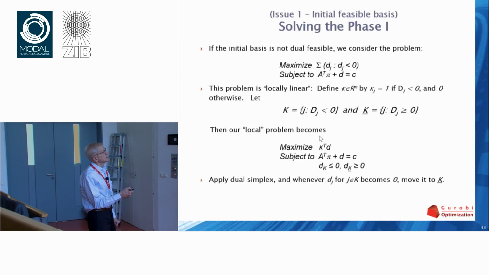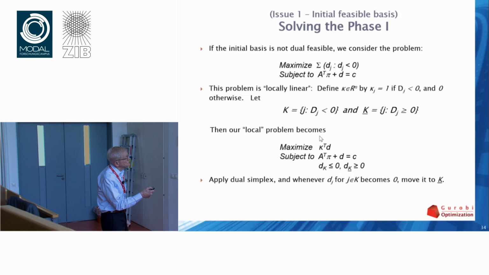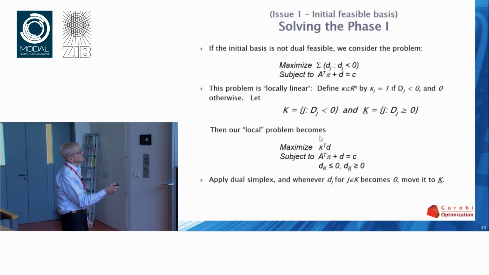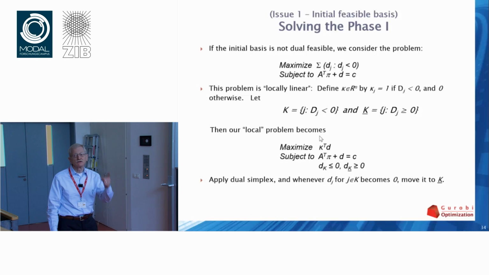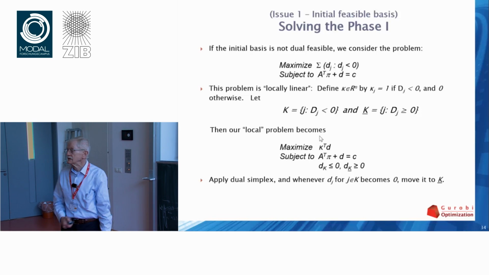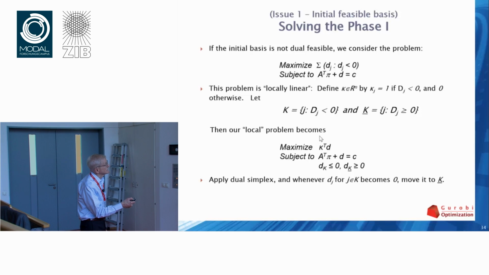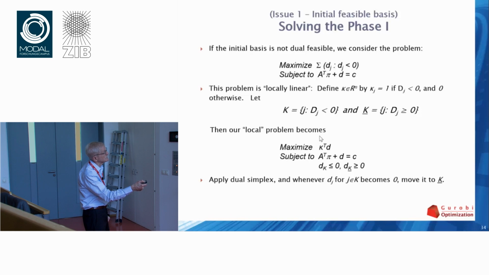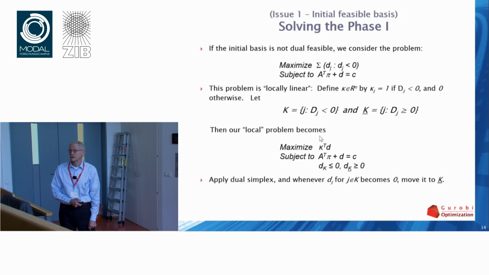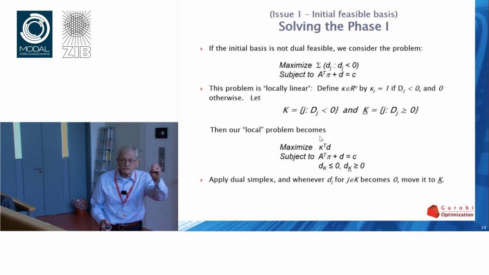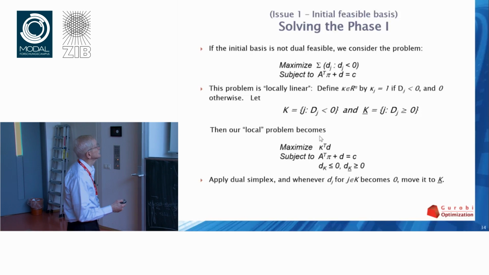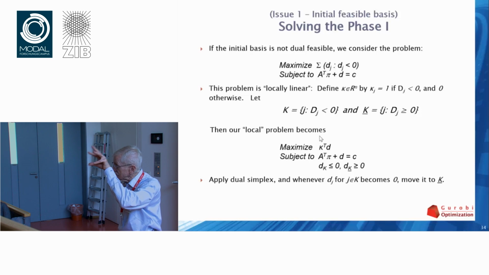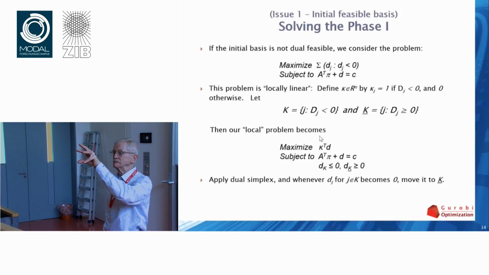At this particular solution point, I can write down a linear objective that tries to force these negative things to be positive. That's this objective, with kappa equal to 1 on exactly the negatives. As my solution moves around, those kappa values and this objective are going to change, but at that snapshot, at that point, it's a linear problem.